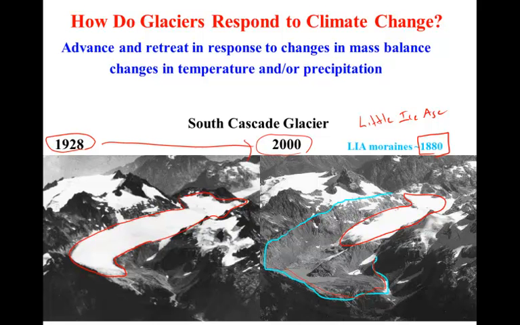Since that time, climate has warmed. Some of that warming has been natural. Some of that has been in response to higher greenhouse gases due to fossil fuel use. But because the climate has warmed, we see that the glacier has experienced overall net negative balance and has retreated some distance away from its Little Ice Age moraines reached during the cooler climate period of the 19th century.